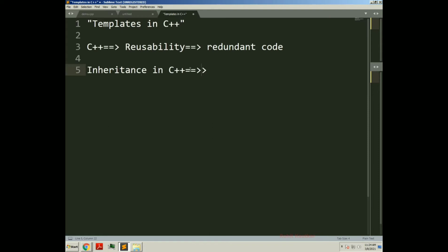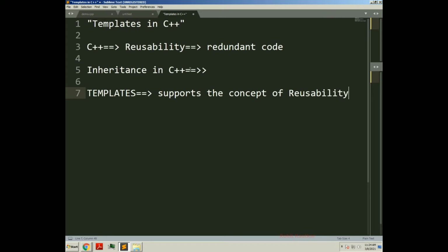An important feature of C++ known as templates also supports the concept of reusability. It provides flexibility to the programmer